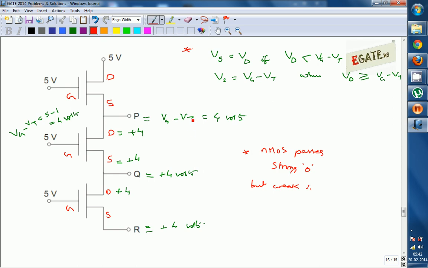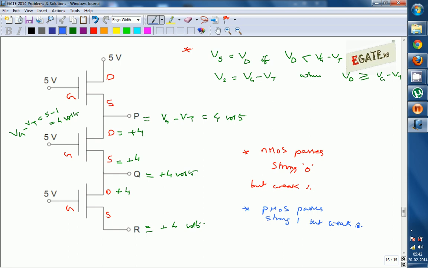Whereas PMOS is simply the opposite of this. PMOS passes strong 1 but weak 0. So the NMOS advantage is that it passes strong 0, and its disadvantage is weak 1.